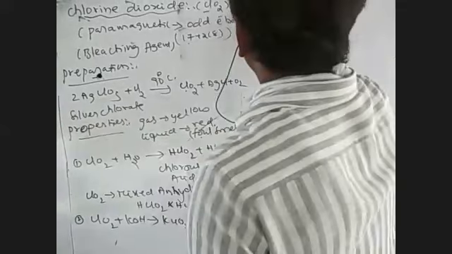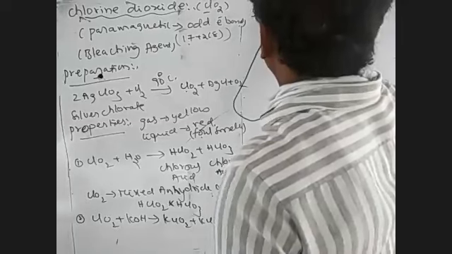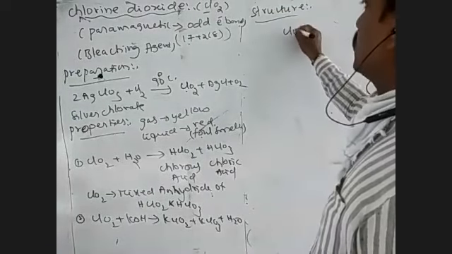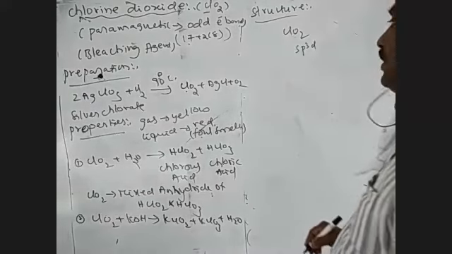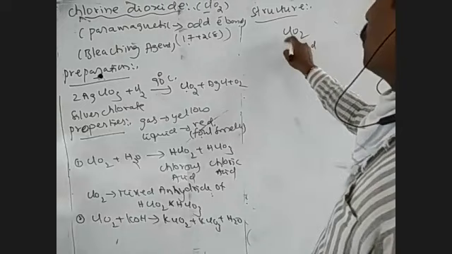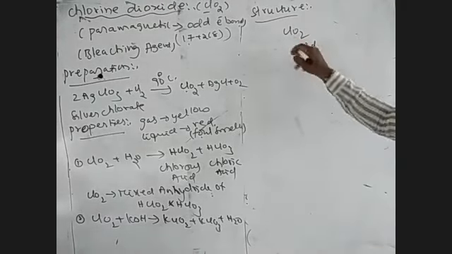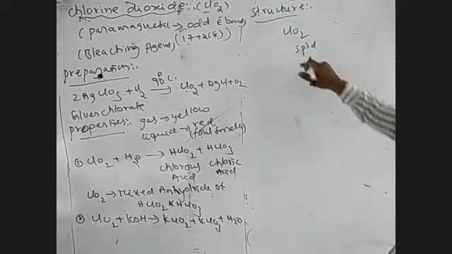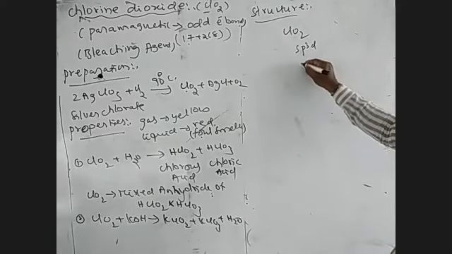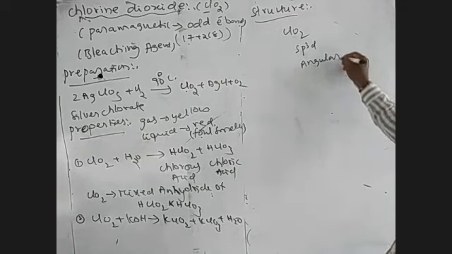Now, the structure of ClO2. In ClO2, chlorine dioxide, the hybridization is different from the remaining oxides. The oxidation state of chlorine is taken as +4. In the +4 state, one odd electron is present. In the presence of the odd electron, it undergoes sp3d hybridization, but the shape of the molecule is taken as an angular structure.